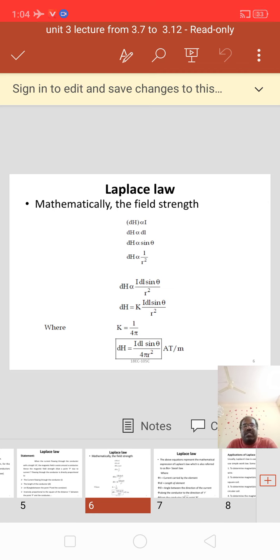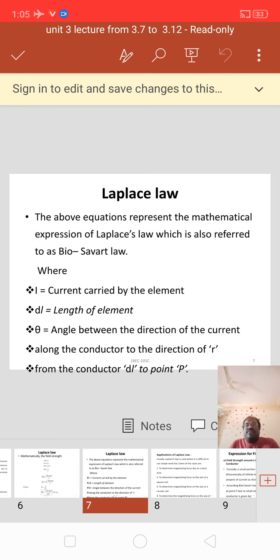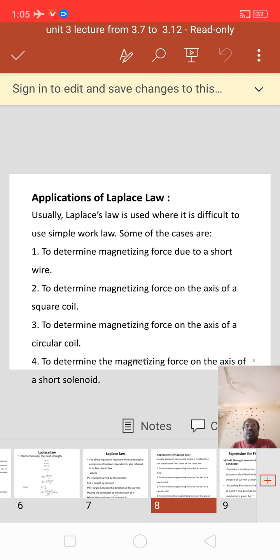It is an important question, Laplace law. The above equation represents the mathematical expression of Laplace law, which is also referred to as Biot-Savart law, where I equals the current carried by the element, dl equals the length of the element, and theta equals the angle between the current direction along the conductor and the direction of r from the element dl to the point P. These are the different terms for Biot-Savart law or Laplace law.